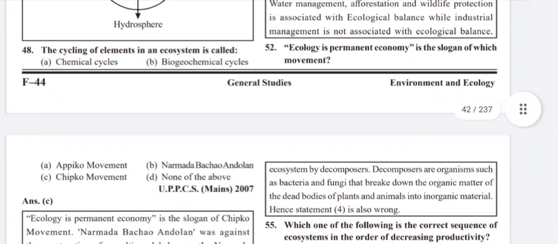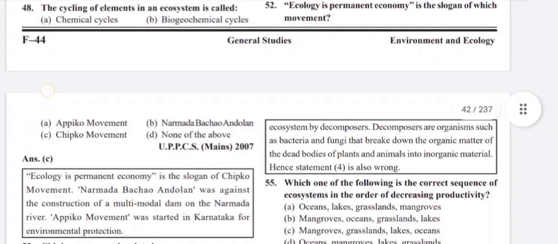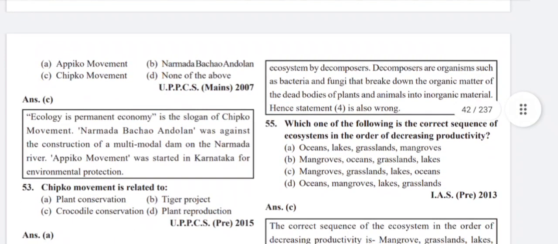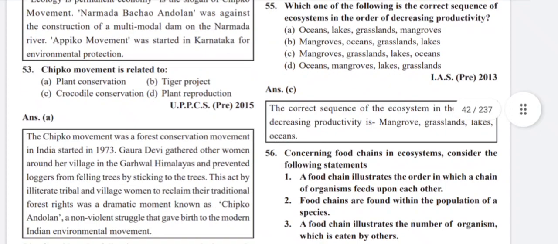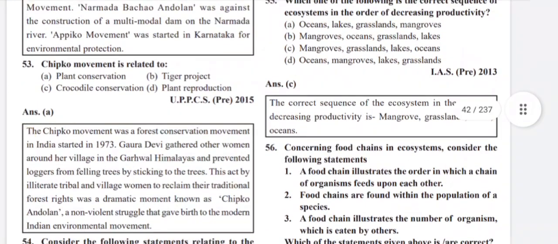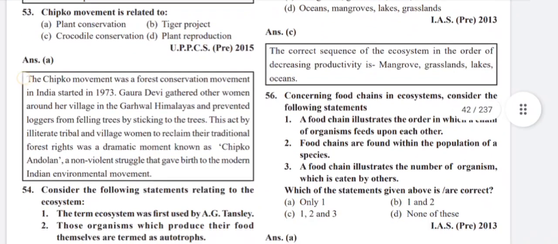Ecology is permanent economy is the slogan of which movement? Chipko movement. Ecology is permanent economy is the slogan of the Chipko movement. Narmada Bachao Andolan was against the construction of a multipurpose dam on the Narmada river. Appiko movement was started in Karnataka for environmental protection. Chipko movement is related to plant conservation.